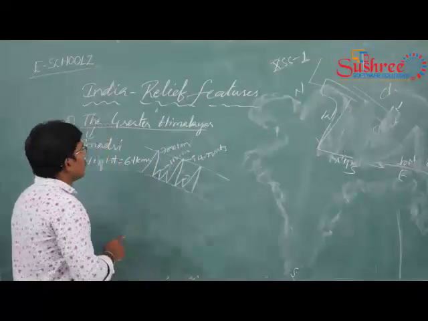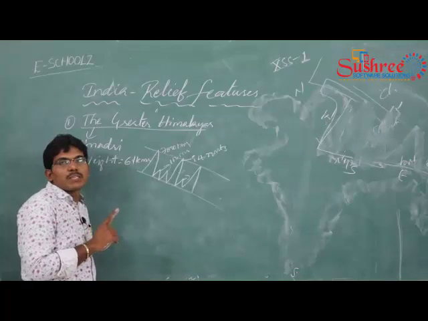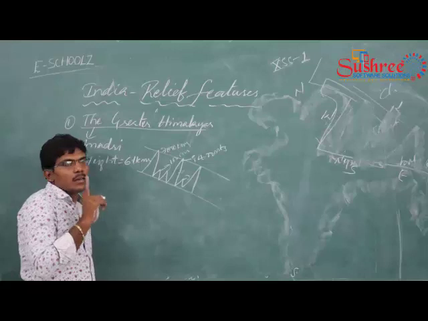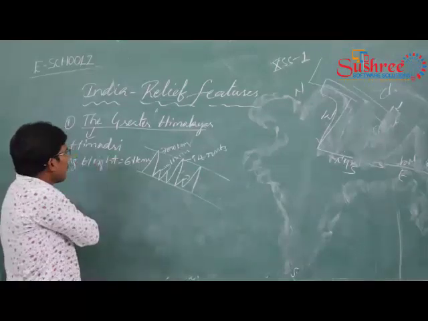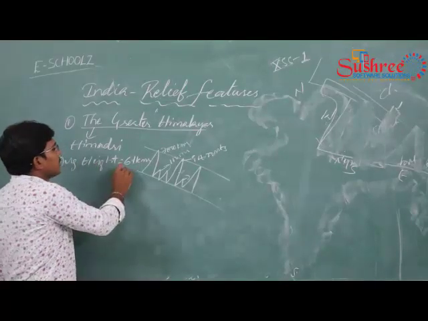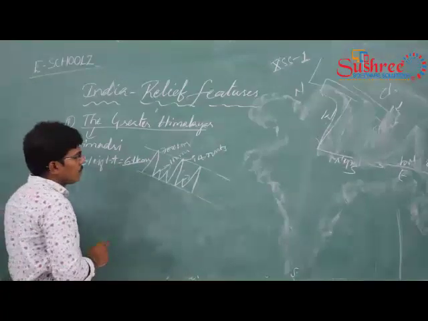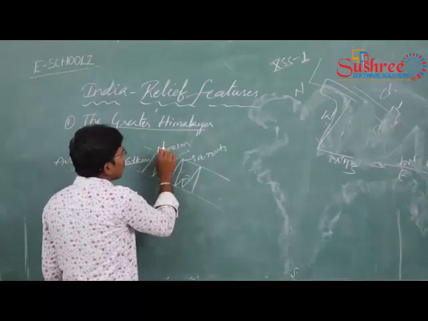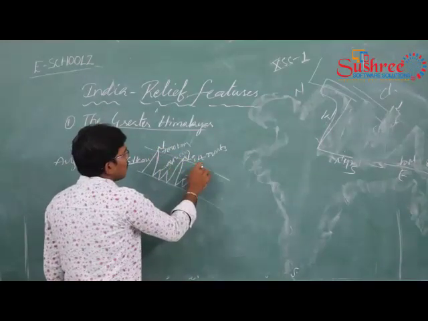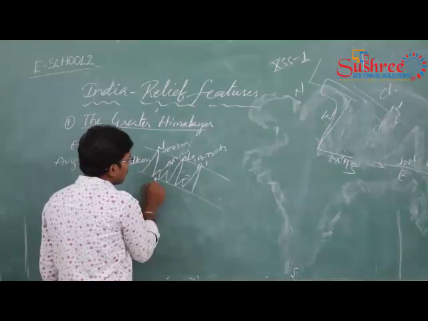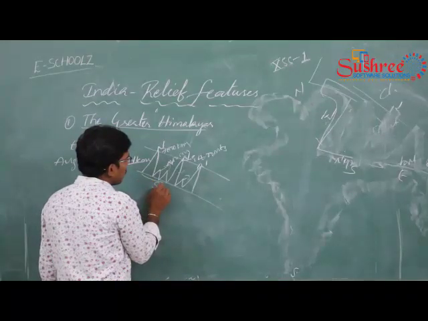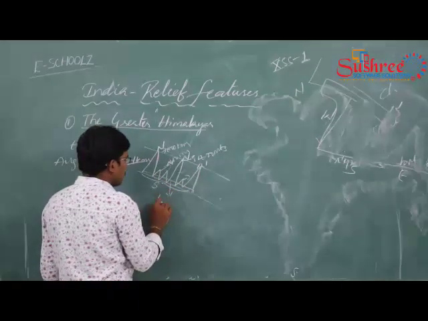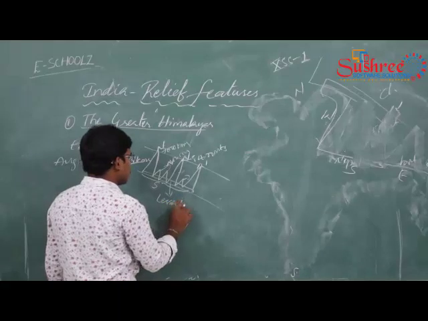Okay, so mainly Himalayas are classified into Greater Himalayas and Lesser Himalayas. The Greater Himalayas height varies, and the average height is 6.1 kilometers. This is the higher part of the Himalayas, and this is the northern part. The southern part of the Himalayas is called the Lesser Himalayas.